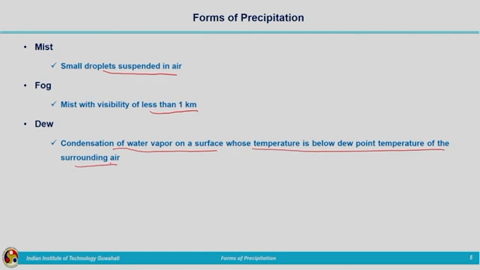The ground surface temperature is below the dew point temperature. What will happen? The water vapor will be converted to liquid. So, condensation of water vapor will take place, thus forming small water droplets. That is what dew is. On leaves and grass we can see this phenomenon.